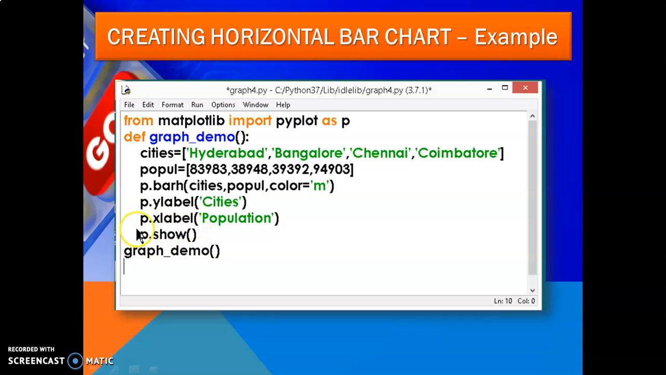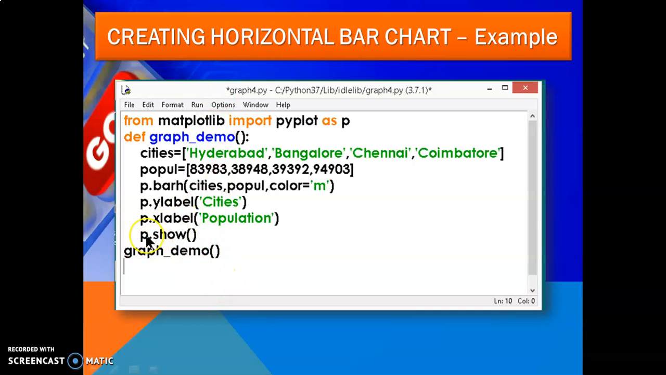You can also write a title. The title is not written yet, but you can write p dot title to give the title of that particular bar chart. Now I have to display it. For displaying, I'll use p dot show. This will show whatever you are doing: cities and population displayed as a horizontal bar. The x label and y label are shown along the horizontal and vertical sides.